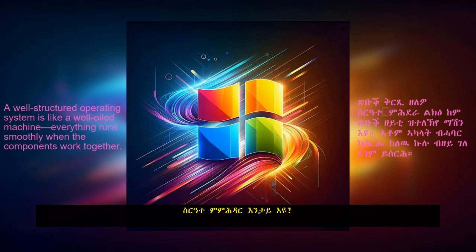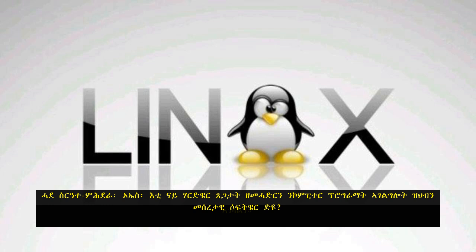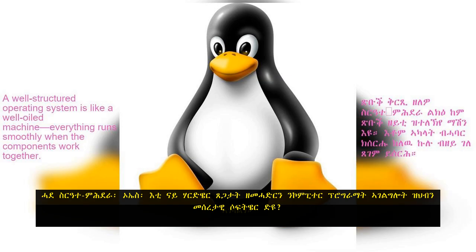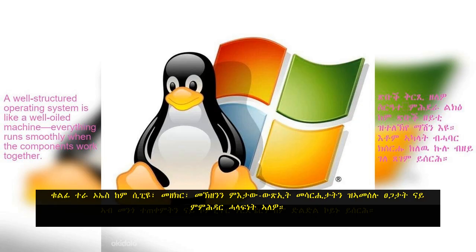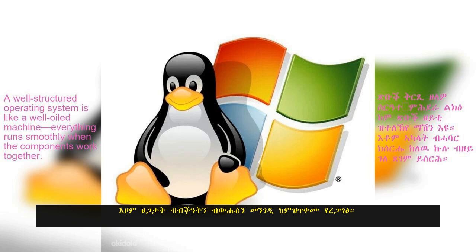What is an operating system? Definition: an operating system, OS, is the fundamental software that manages hardware resources and provides services for computer programs. It acts as a bridge between users and the computer hardware. Key role: OS is responsible for managing resources like CPU, memory, storage, and input-output devices. It ensures that these resources are used efficiently and securely.